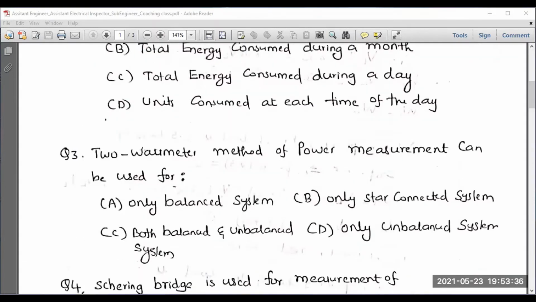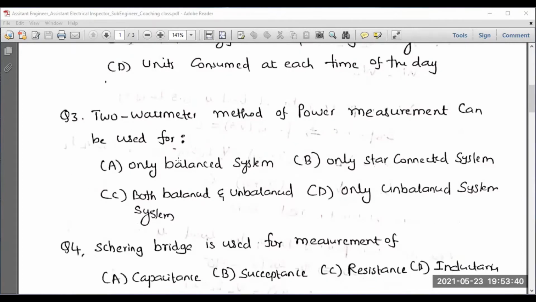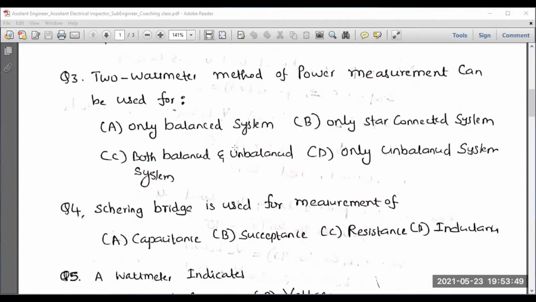And question number 3 is also related to the 2 wattmeter method. That's most important, so don't avoid these kinds of questions. Please identify the right answer and perform the self-evaluation. Whenever I discuss them, you can evaluate yourself.